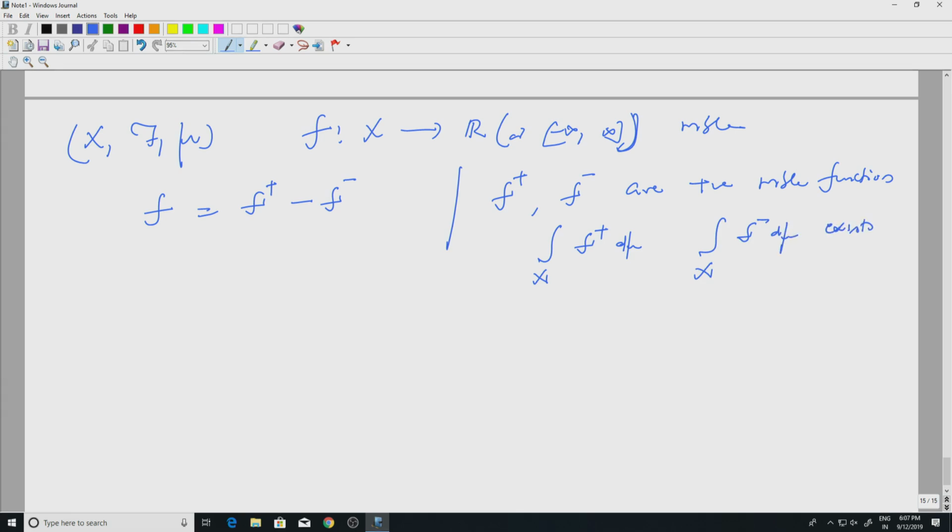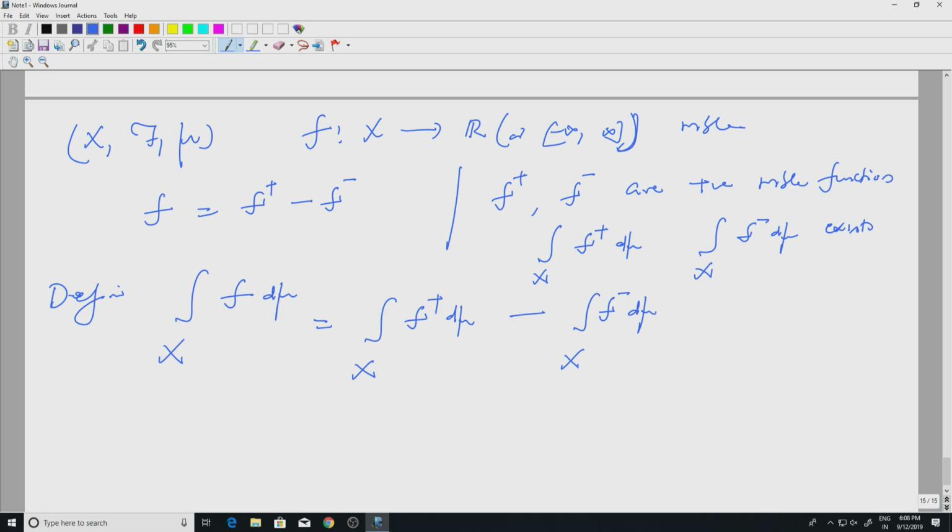The integral is supposed to be linear, so if I integrate f, I should get the difference of these two. That is one way of defining. So define the integral over X of f d mu equal to the integral over X of f plus d mu, which I know is well defined, minus the integral over X of f minus d mu.